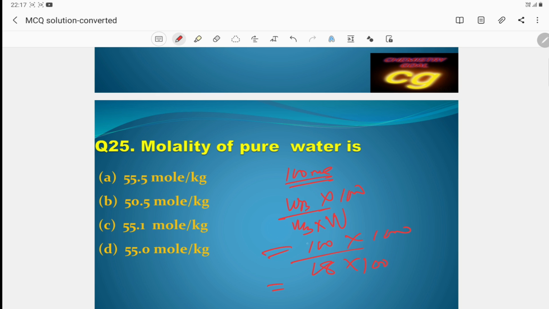Both 100s cancel, so 1000 upon 18. So the answer will be 55.5. So the answer is A. Molality of pure water, for which we have used the molality formula. So it is 55.5. Okay.